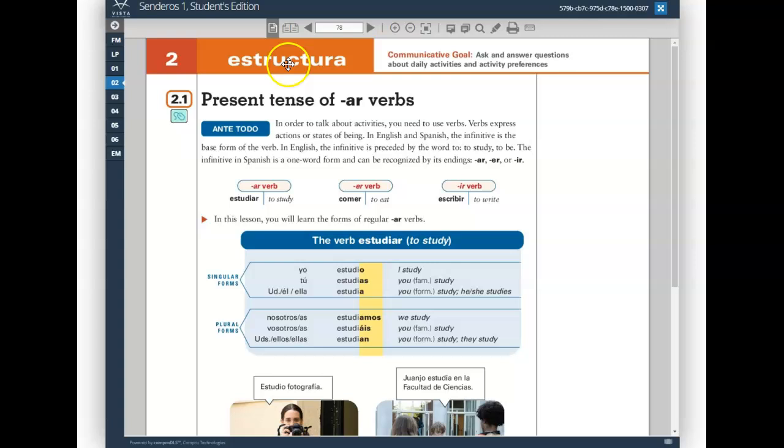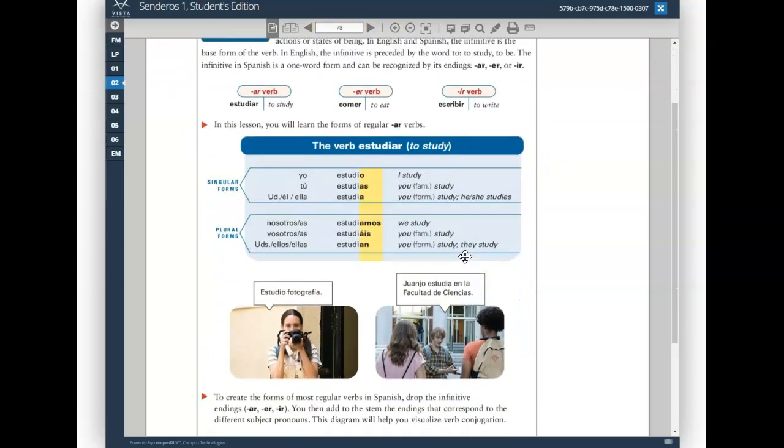in the textbook, página 78, we were introduced to AR verbs, right? And how those verbs conjugate in the present tense. And your regular present tense endings, o, as, a, amos, an. Those are the endings used with AR verbs. And quite simple or straightforward. How do we conjugate a regular AR verb?